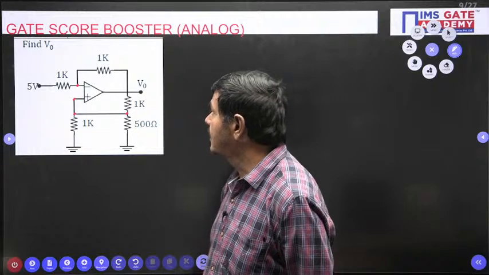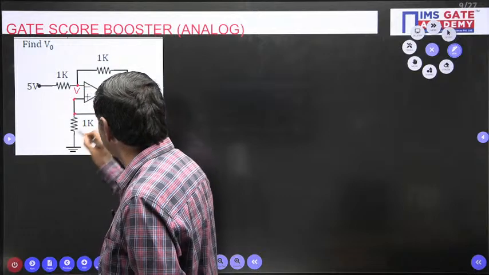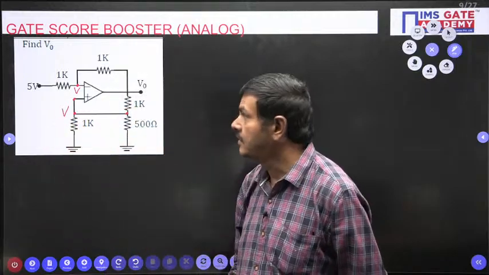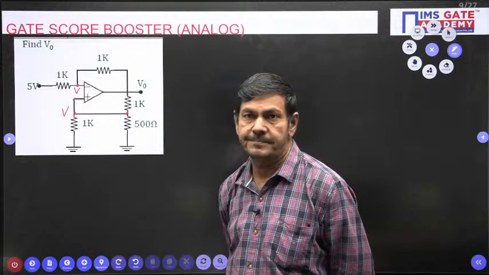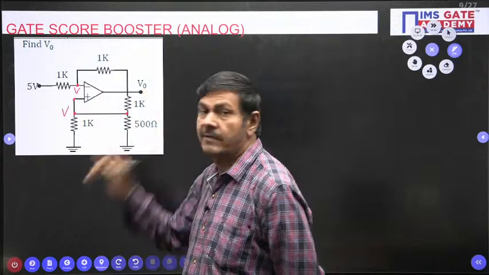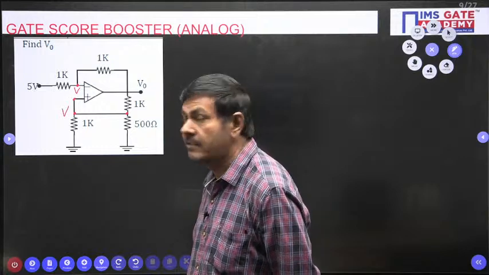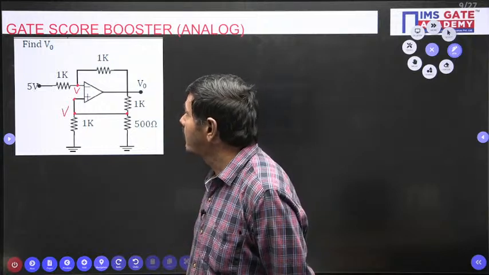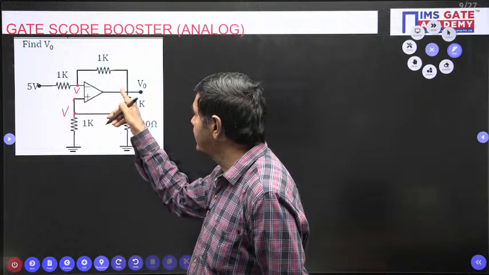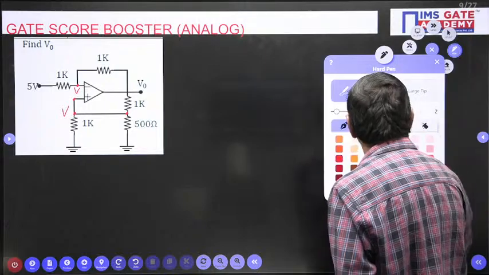Since these two are equal, I wish to put this potential as V, for example. Even this potential also I can call V, or Vx, any name you can give. These two potentials are the same. Without knowing voltage V, I cannot determine the V naught value. Without determining V, we cannot get V naught directly. But in what way can we find this V? At the top you watch, a negative feedback is connected like this. In this case, what I will do is,